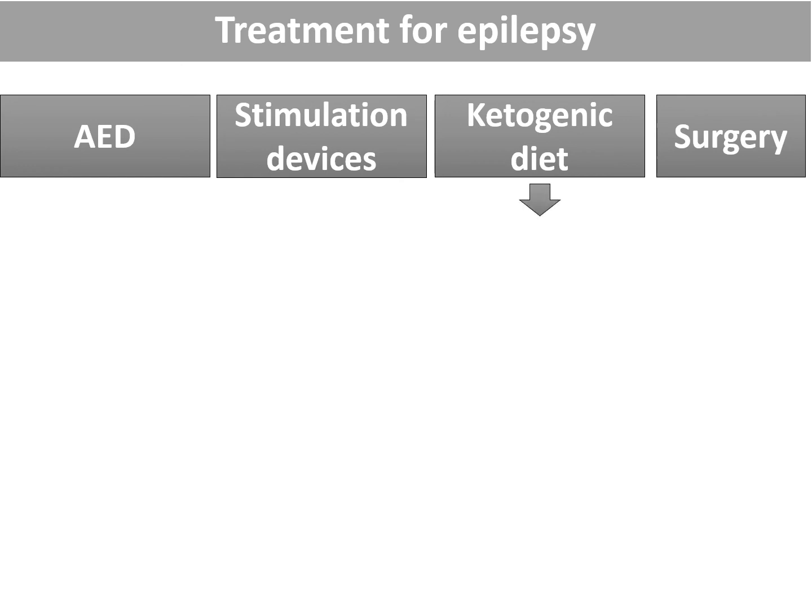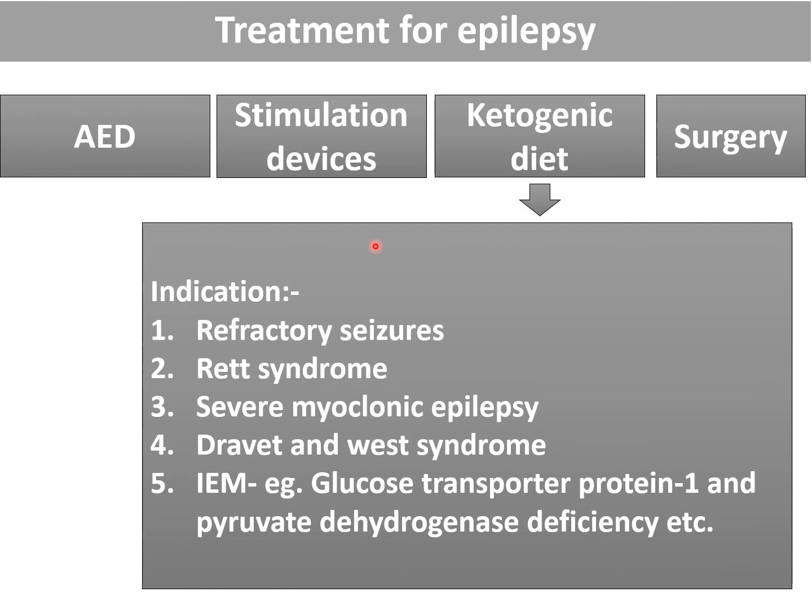Now the third part for the treatment of epilepsy is ketogenic diet. It is indicated whenever you find that the patient is having drug resistant epilepsy or refractory seizure. Also it is very helpful for Rett syndrome, severe myoclonic epilepsy. It is also indicated in Dravet and West syndromes. For Dravet and West syndrome, ketogenic diet is very effective, and it is the third line treatment after the drugs. For Dravet syndrome, clobazam and valproate with ketogenic diet is preferred.